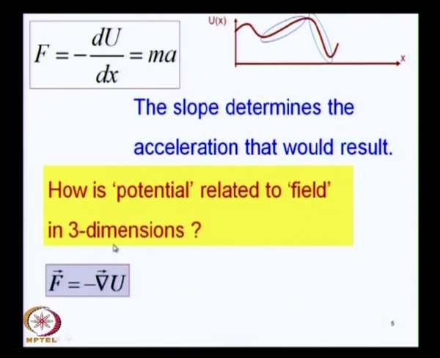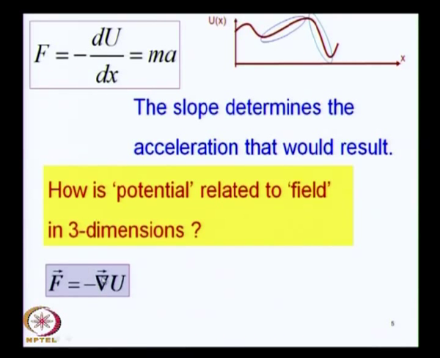So, the 3 dimensional analog of this expression F equal to minus du by dx is this force which is now a vector which is equal to the negative gradient of u. So, here you have an operator, this triangle with an arrow on top, this is an operator just the way d by dx is a differential operator.